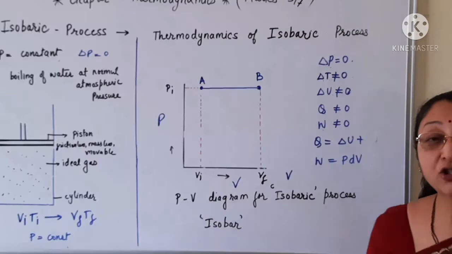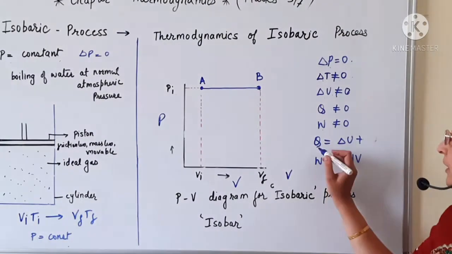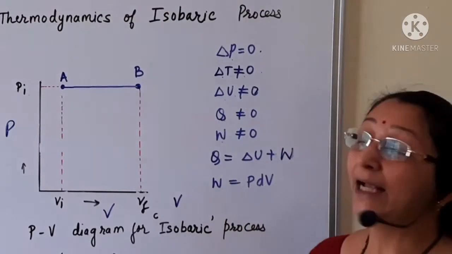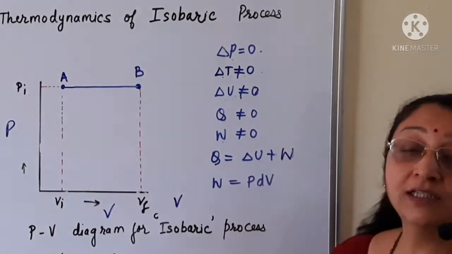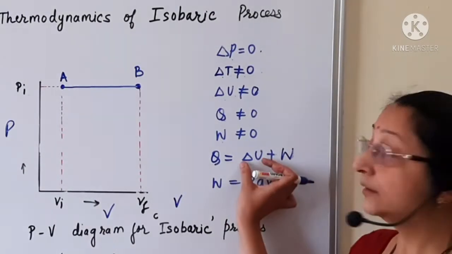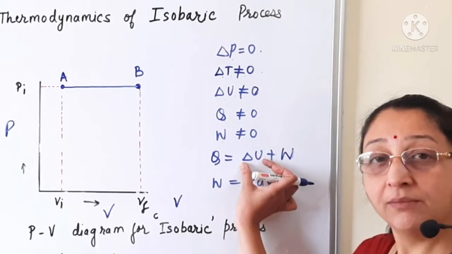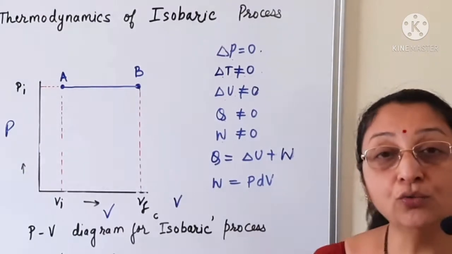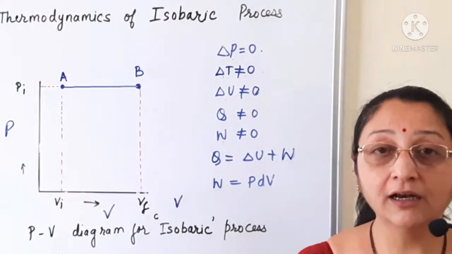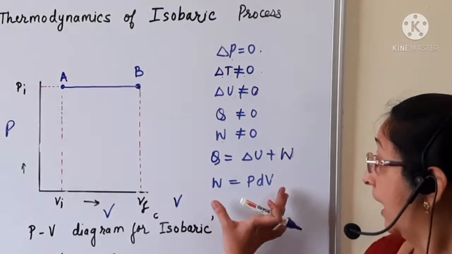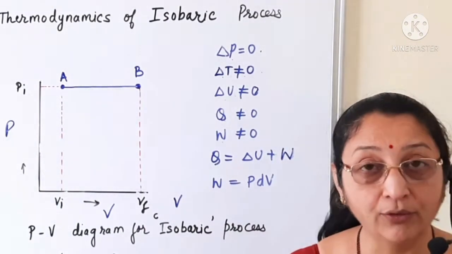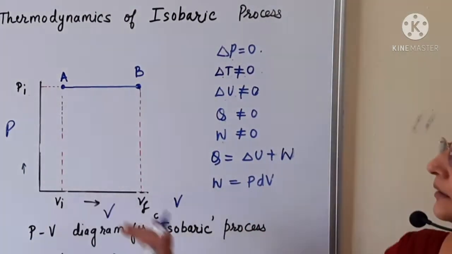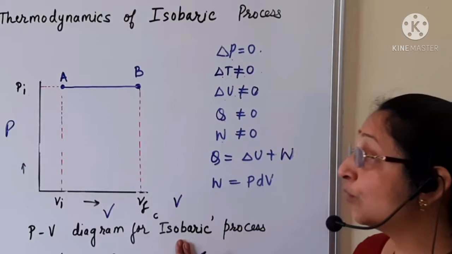According to the first law of thermodynamics, we know that Q is equal to delta U plus W. In the isobaric process, the system receives heat, the internal energy of the system changes, and work is done by the system. Hence the energy is used both for the change in internal energy and for doing the work. The work done by the system can be found by the formula W is equal to PdV.